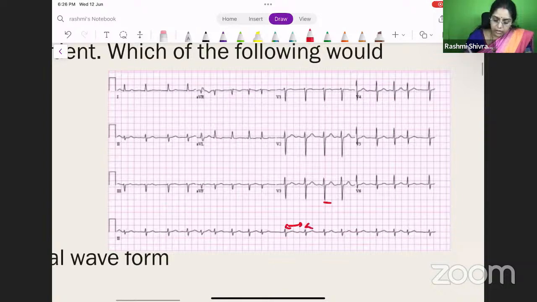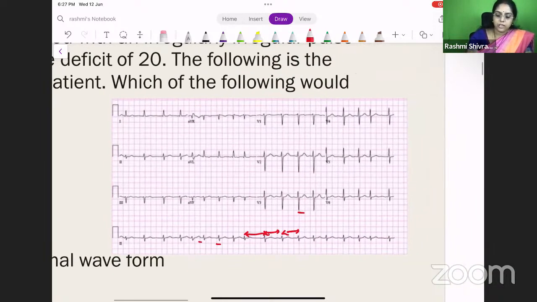The RR intervals are not regular, right? It's a narrow complex tachycardia. There are no P waves. We can't make out the P waves. So, what is it? And the pulse deficit is more than 20, which means it is atrial fibrillation. So, it is atrial fibrillation, right?